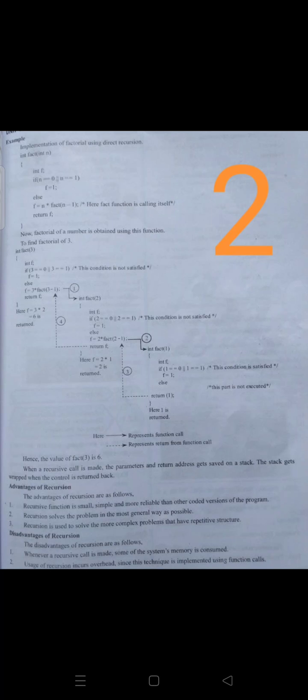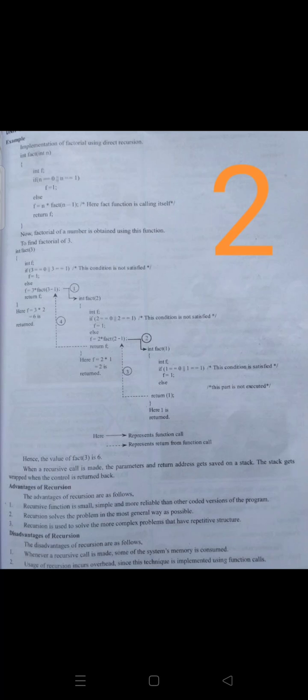If 3 is equal to 0, 3 is not equal to 0, or 3 is not equal to 1 also, so the condition is not satisfied, and it jumps to the else part. In the else part, the variable f is equal to 3 into fact of 3 minus 1. So it is the first term. When it is 3 minus 1, integer fact 2.